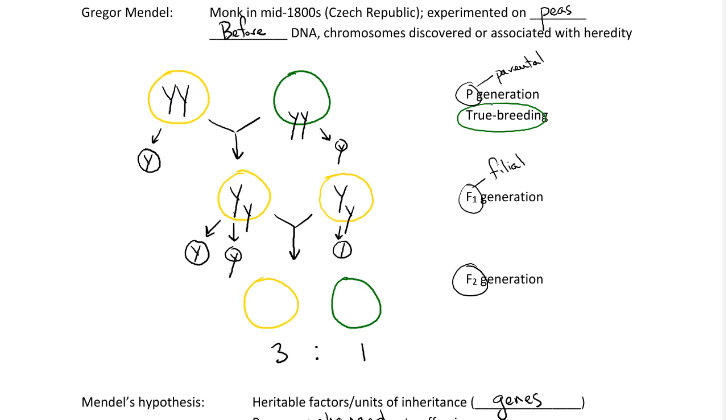And so when we put those together in all of the possible combinations, we see that one of those combinations is little y, little y, and that is what Mendel deduced was happening in the green pea over here, whereas big Y, big Y, and big Y, little y account for the other three possible combinations. There's two big Y, little y combinations and one big Y, big Y combination. And it's because of that that we get this ratio. We'll look at this more in the next lesson as we look at Punnett squares.